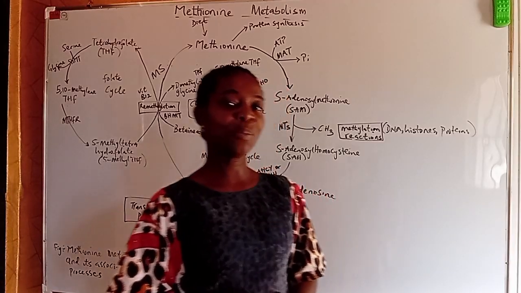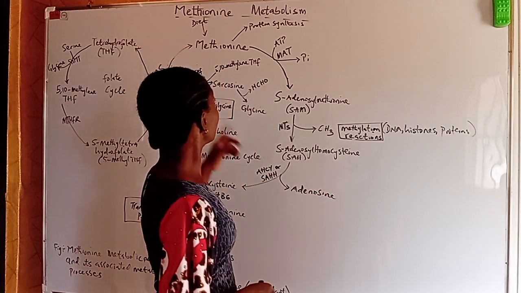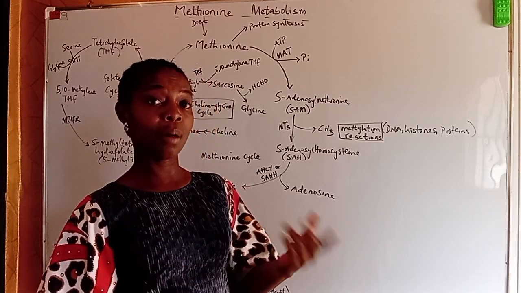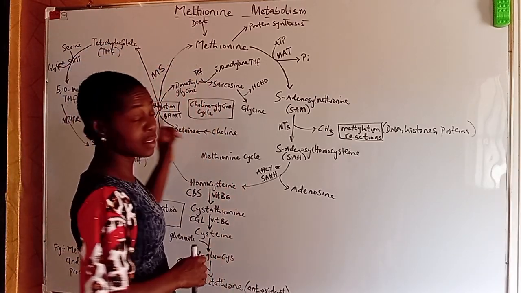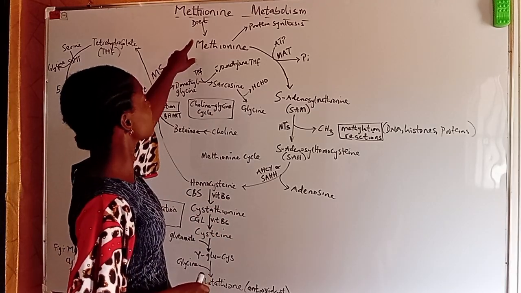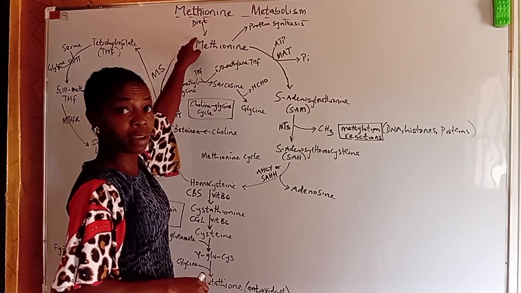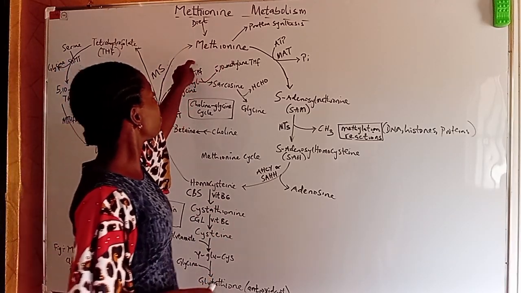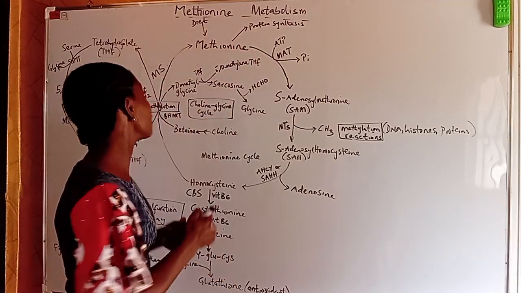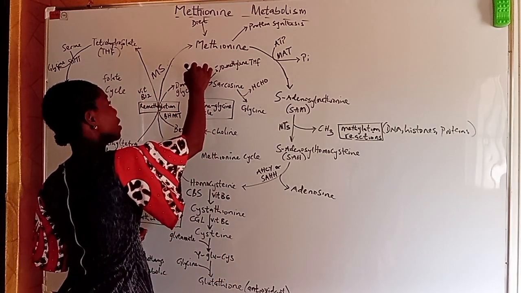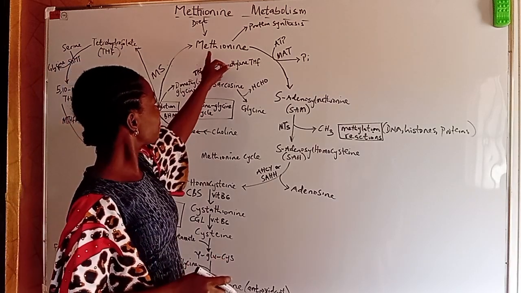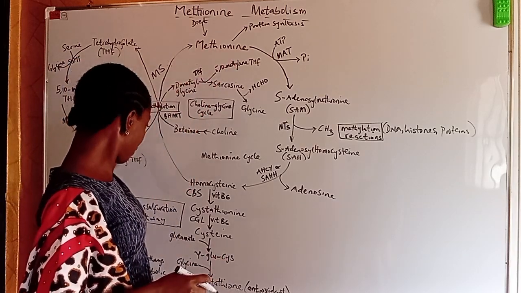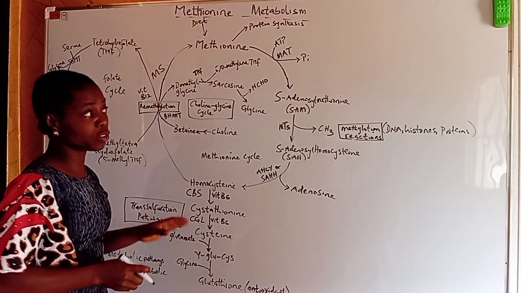Juliet. Today we shall be looking at methionine metabolism under amino acid or protein chemistry. Methionine, as we know, is an essential amino acid and so must be obtained from our diet. Methionine is important in protein synthesis, being the first amino acid added during translation process. Methionine has various interconnected pathways and processes.